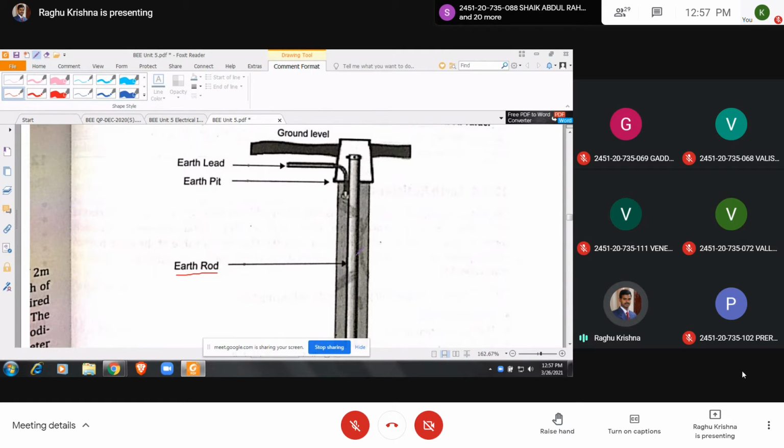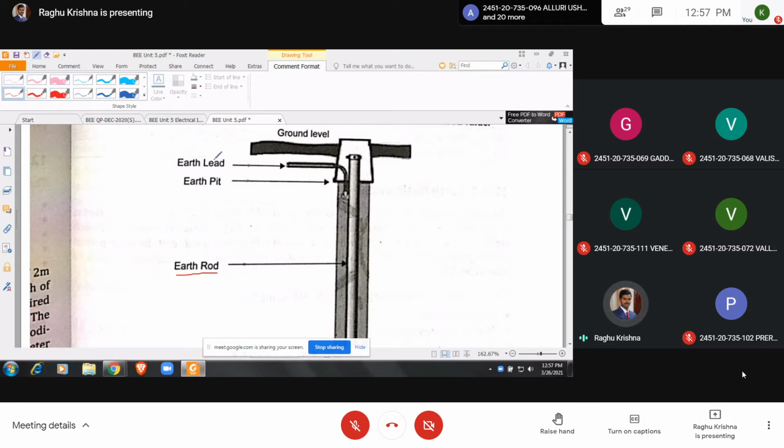You know the difference between a rod and a pipe. Pipe means center there will be hollow. Rod means inside there will be no hollow part. So it is a completely filled part, solid part. This one, earth rod.